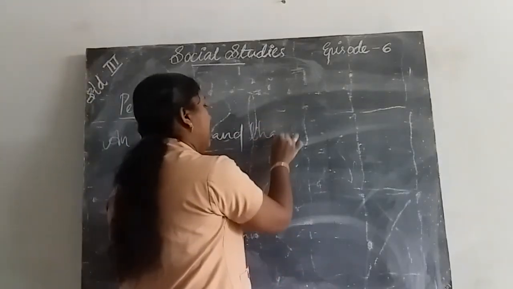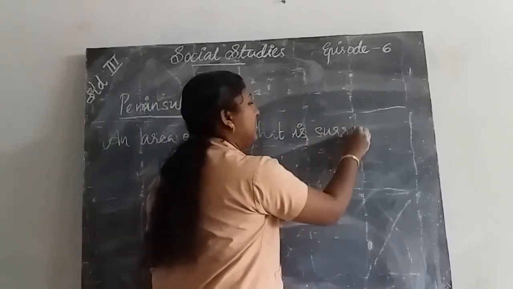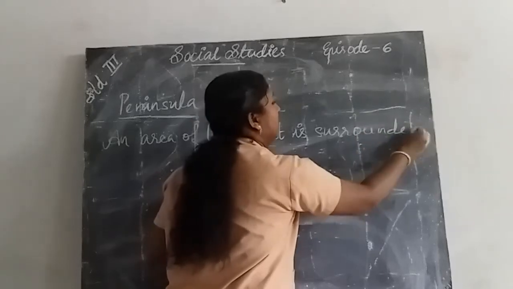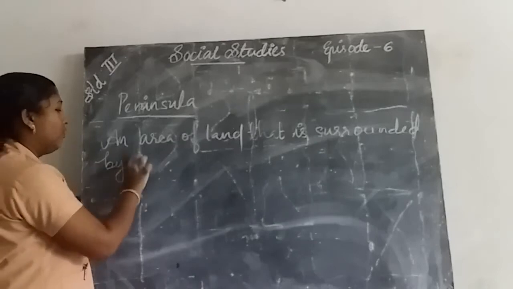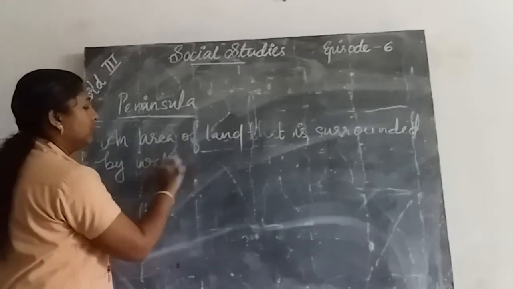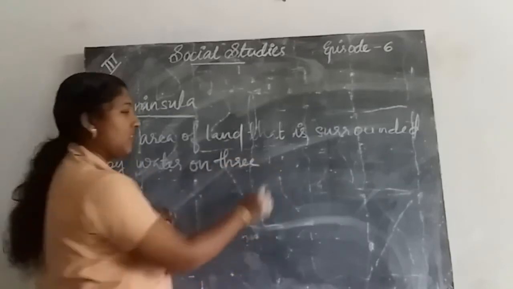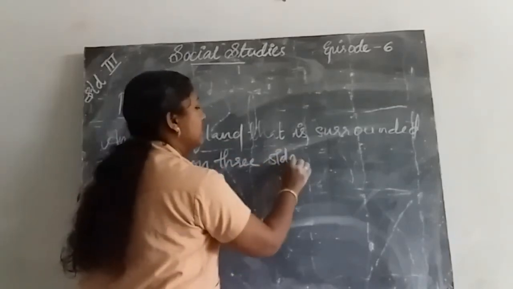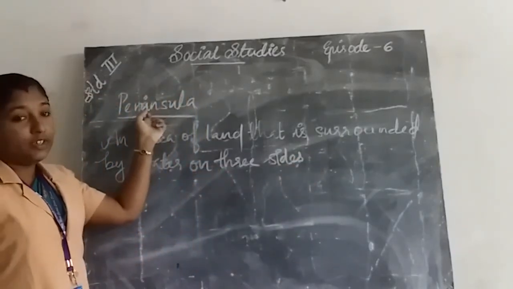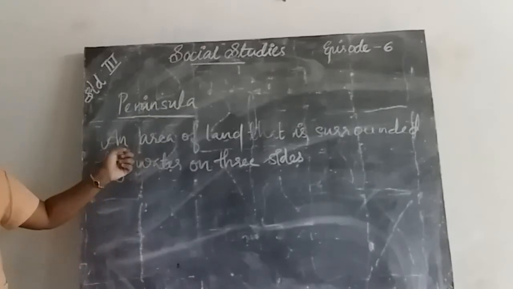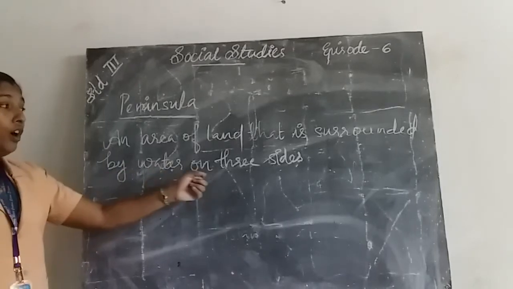An area of land that is surrounded by water on three sides.